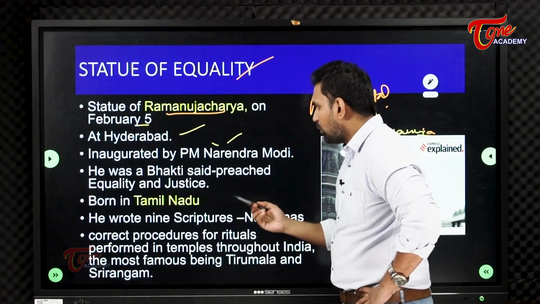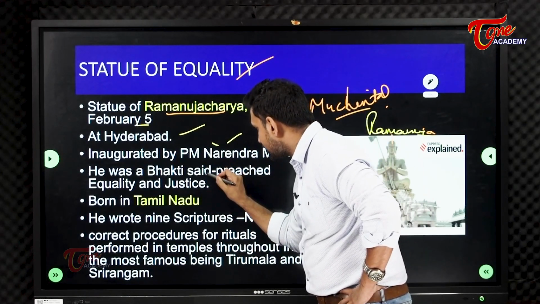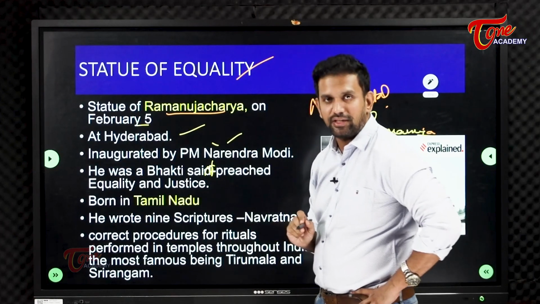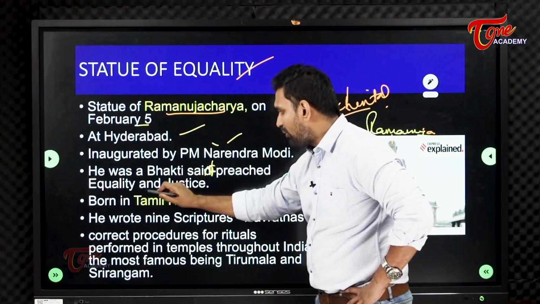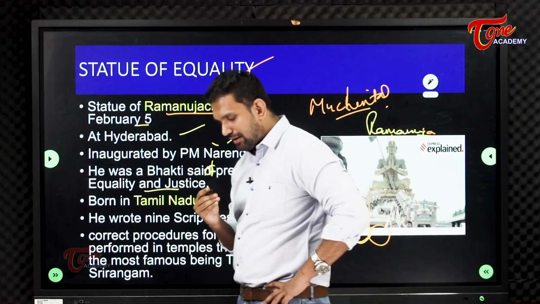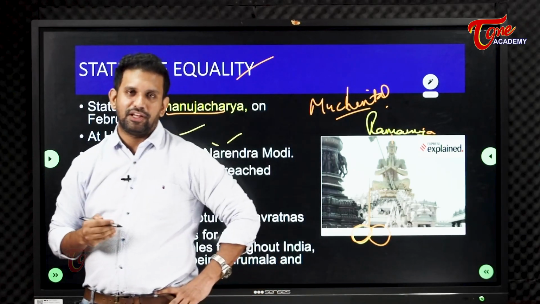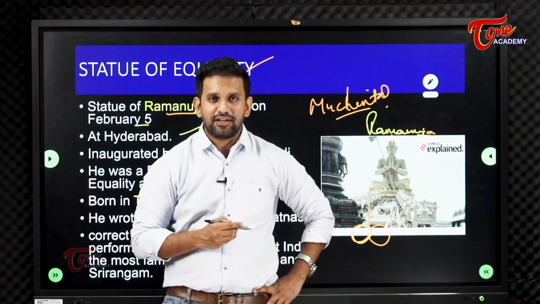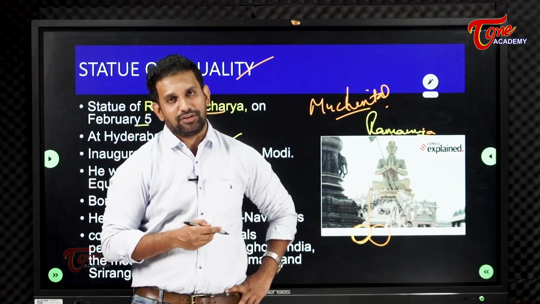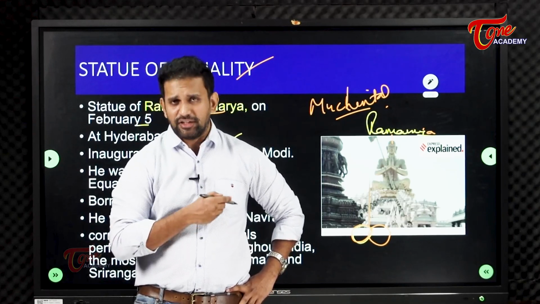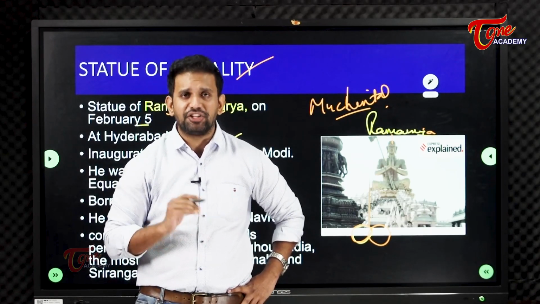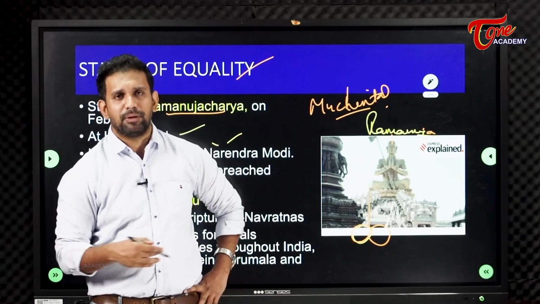As you know, he was a Bhakti saint. He always preached equality and justice. He preached that there should not be slavery or casteism, not only in our country but in humanity. He preached for the world, not for a particular area.